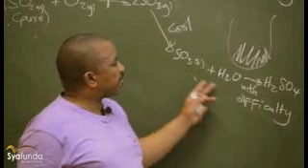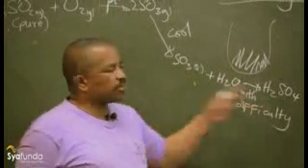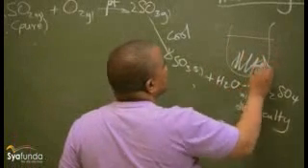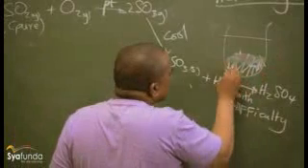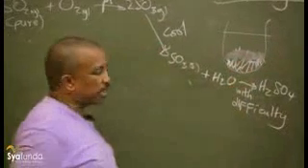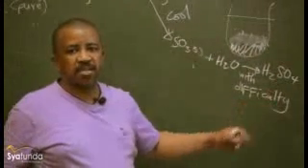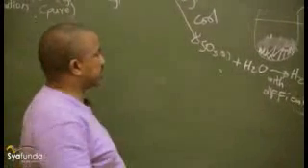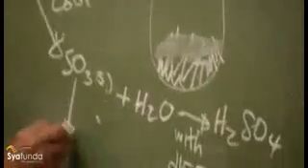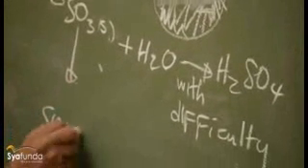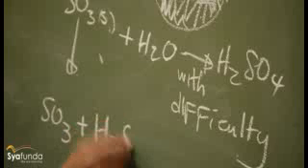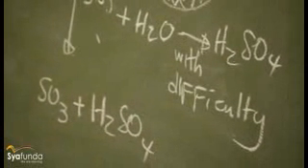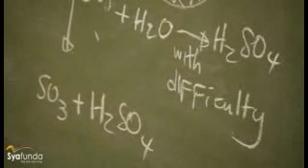Now, when it dissolves in water, it dissolves with difficulty. Some SO3 remains; you add water, it dissolves, but a little is left over. So it dissolves with difficulty. But if you want it to dissolve easily, what do you do? You take SO3 and combine it with sulfuric acid. You take sulfuric acid to make sure that it dissolves.